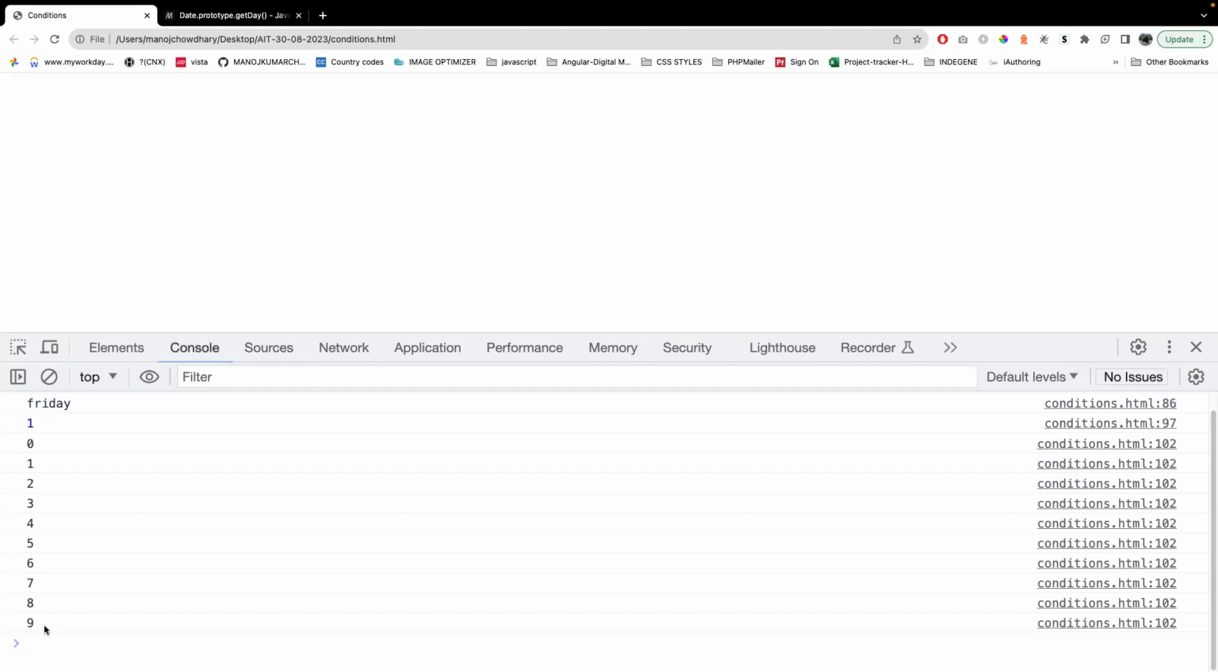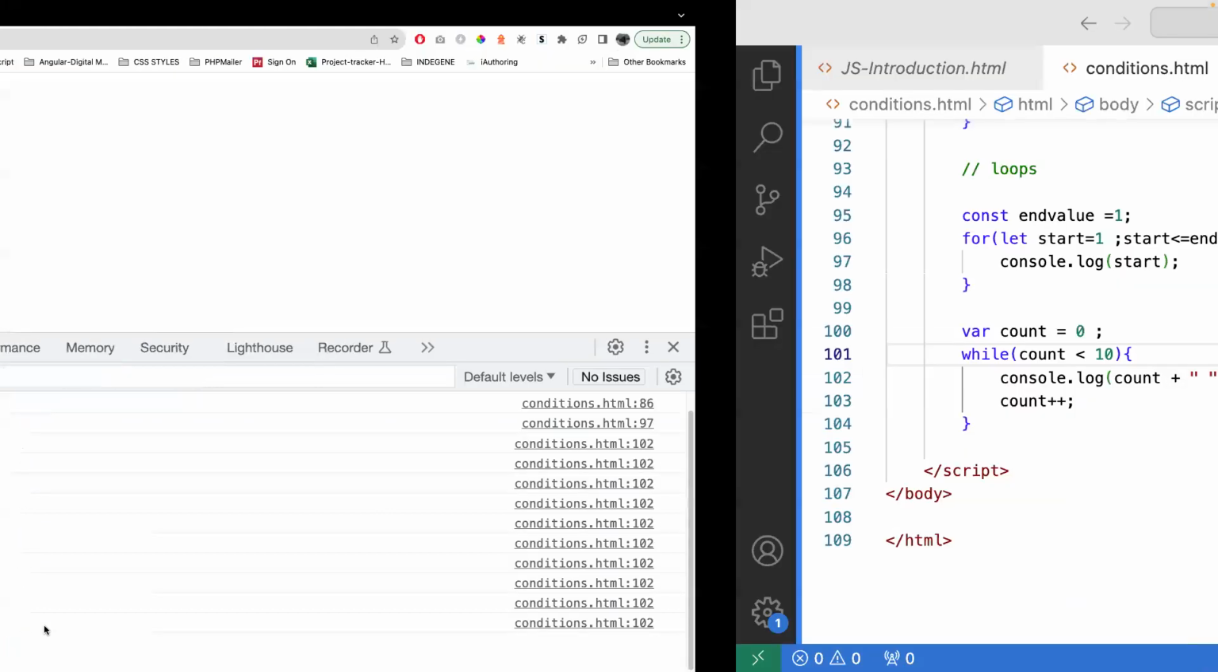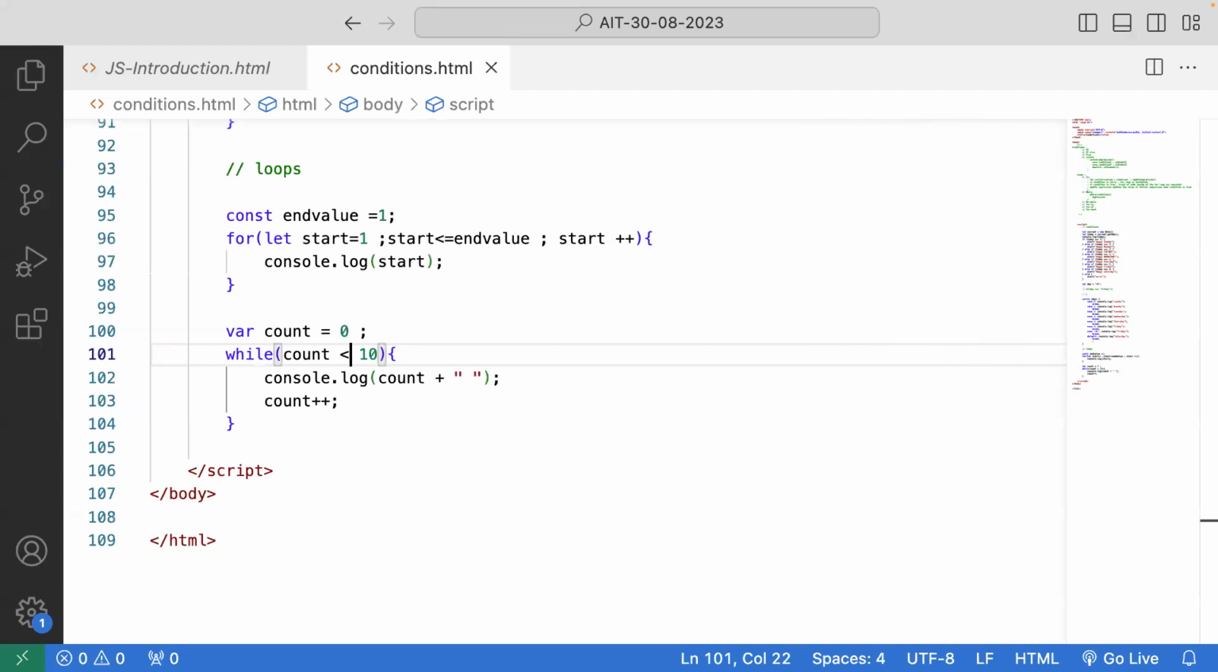Clear? Is it clear? Yes, sir. Anybody have any doubts? No, sir. Understood, everyone? Any doubts? Sure. Okay. So that's how my loop is working.